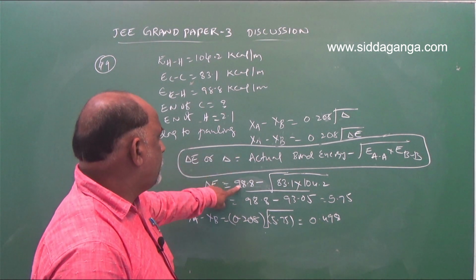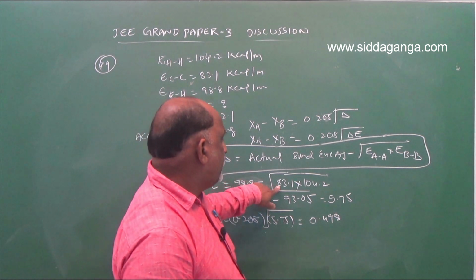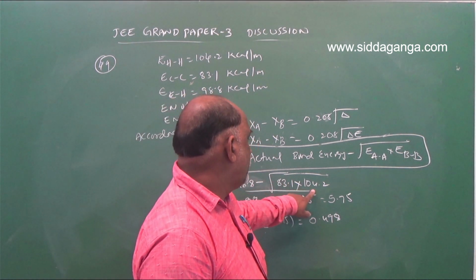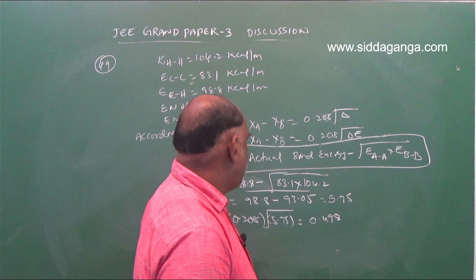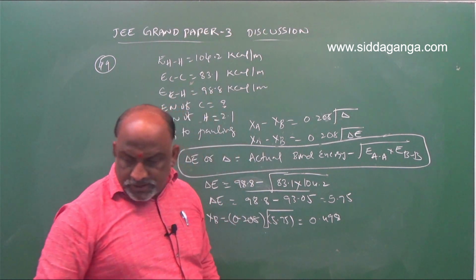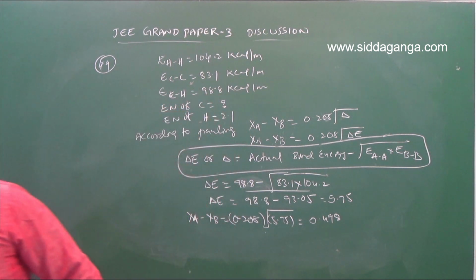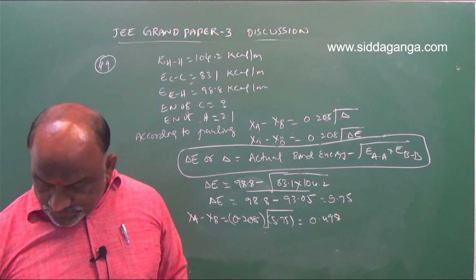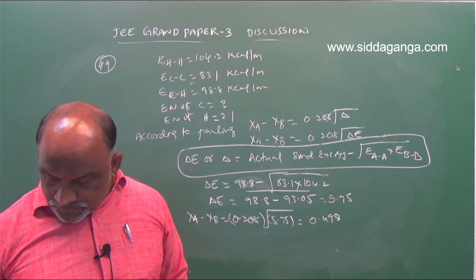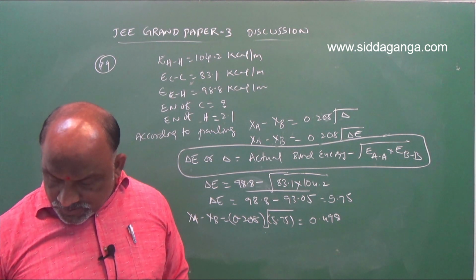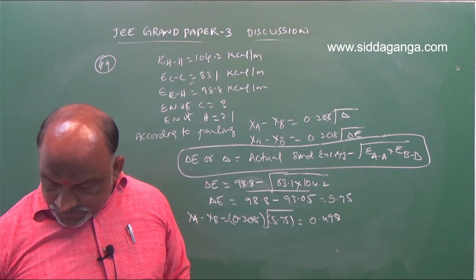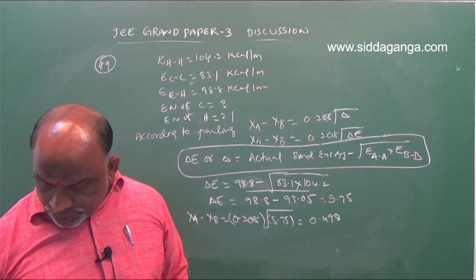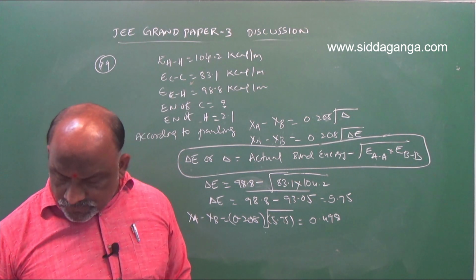Actual bond energy 98.8 minus root over 83.1 into 104.2. How much will we get? Just a moment, we will do the calculation for this. 83.1 into 104.2.